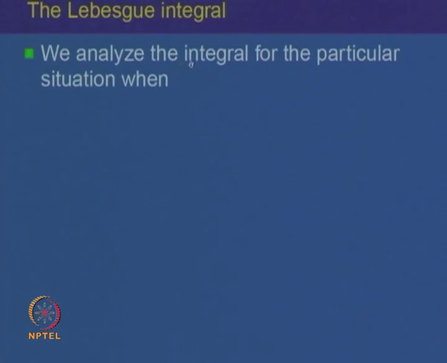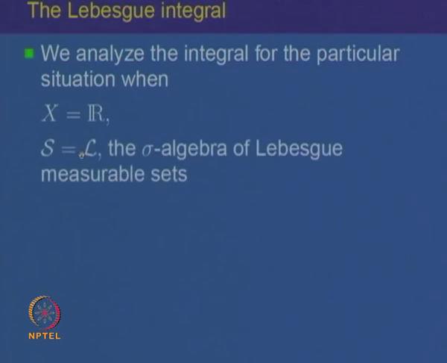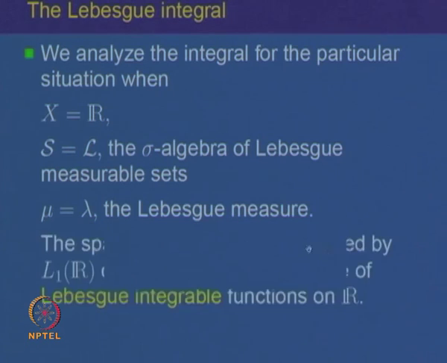Now, we will specialize this construction when X is the real line. So, let us see what we get. We will be looking at the special case when X is the real line, the sigma algebra is L, that of Lebesgue measurable sets, and the measure mu will be lambda, the Lebesgue measure. So, we will be working with the measure space X, S, mu, which is the real line, Lebesgue measurable sets and Lebesgue measure.